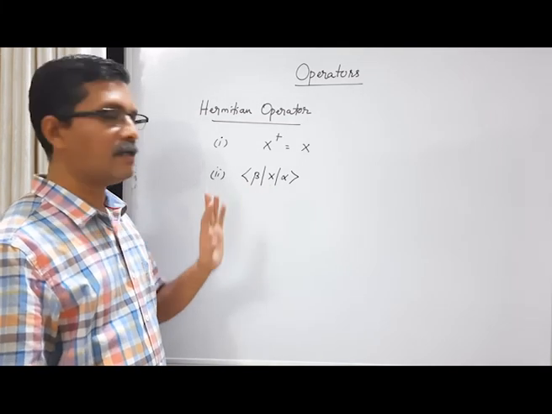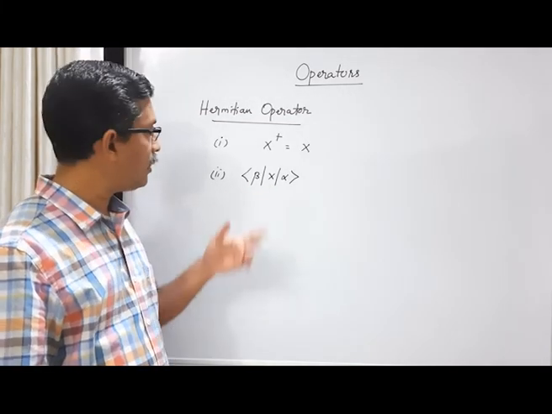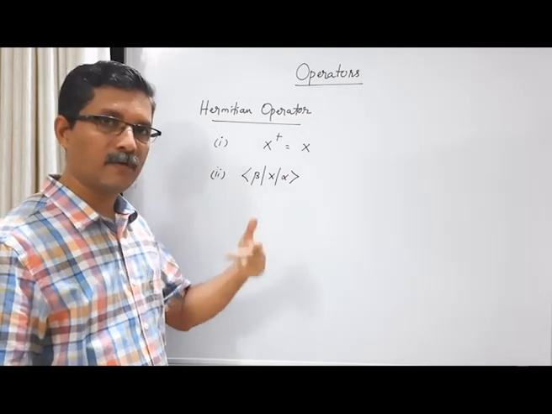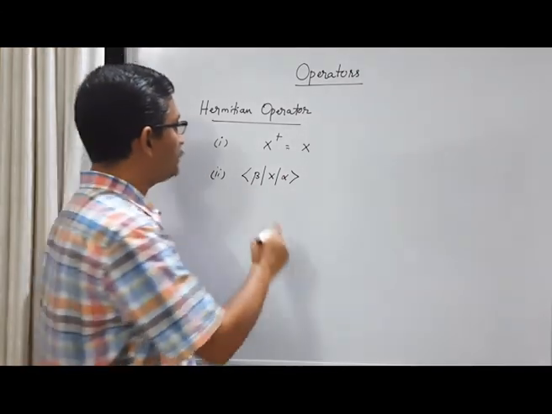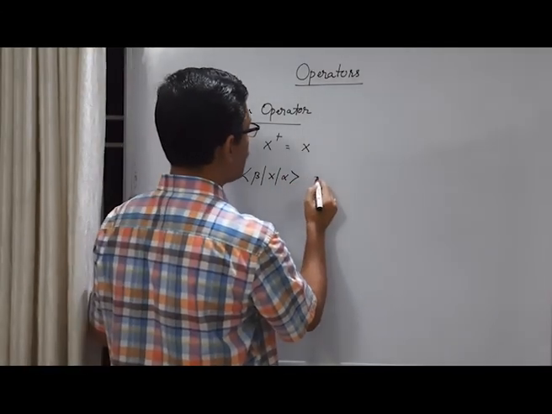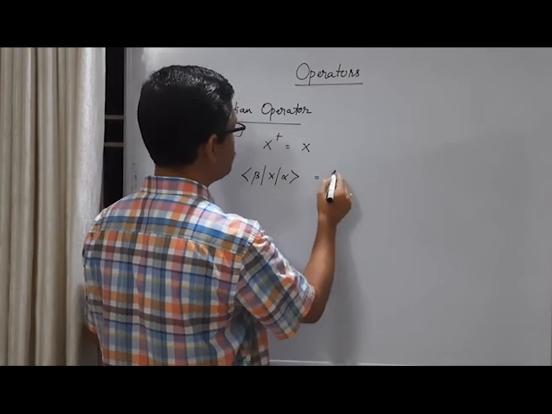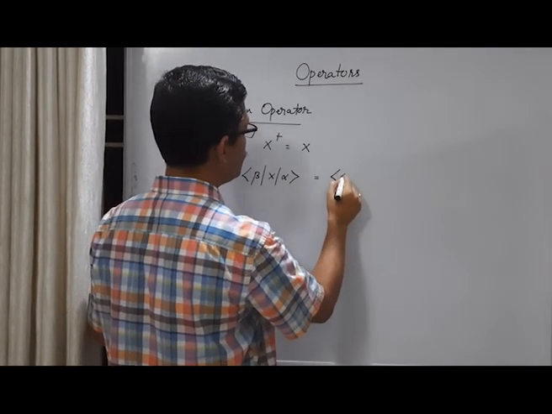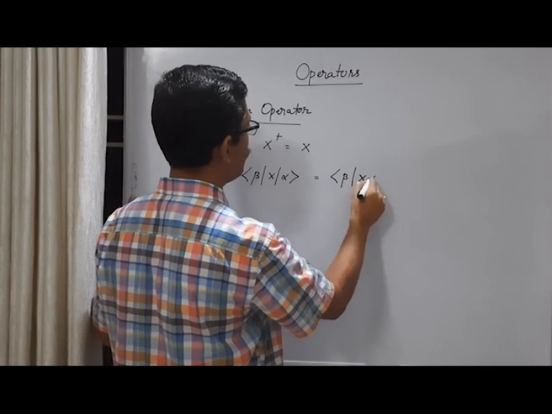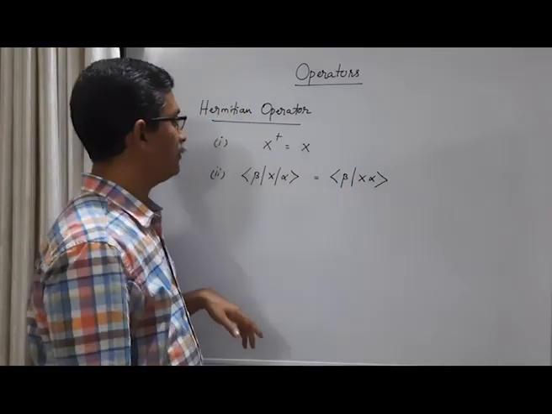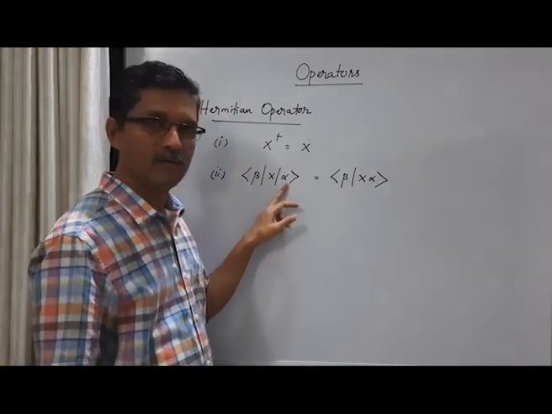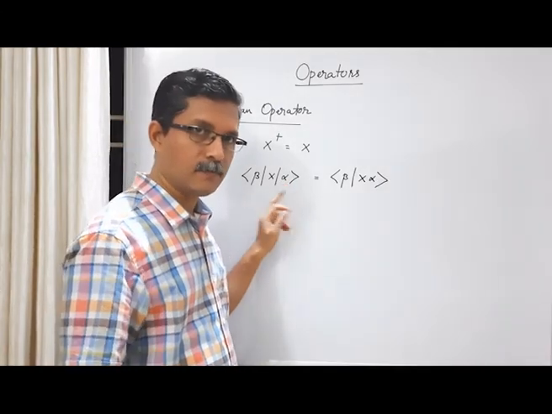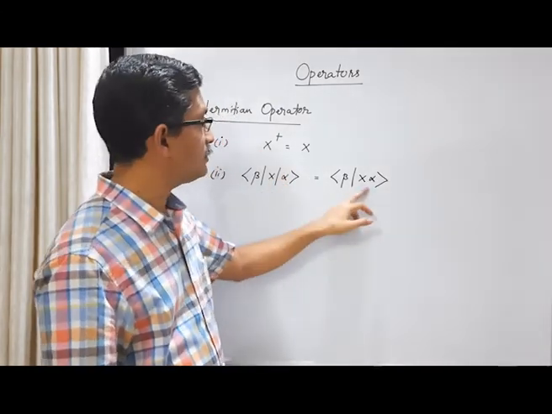Now suppose X is a Hermitian operator, then how can we modify this? We can write this as beta X alpha, where X is acting from left to right on the ket, so this is X alpha.